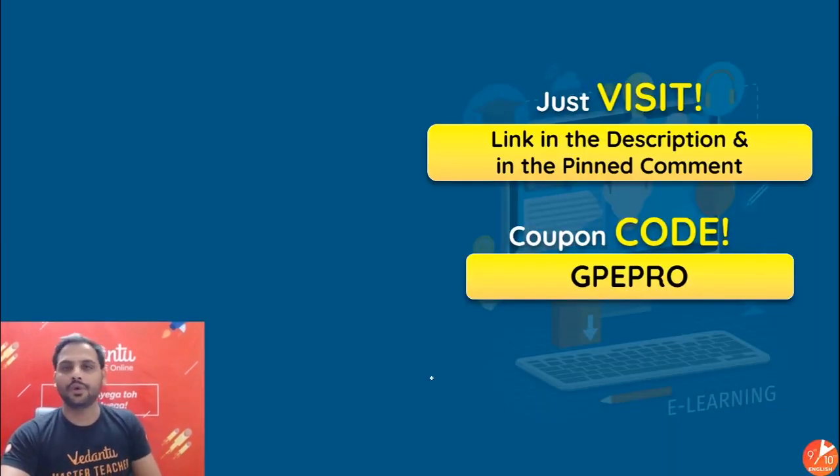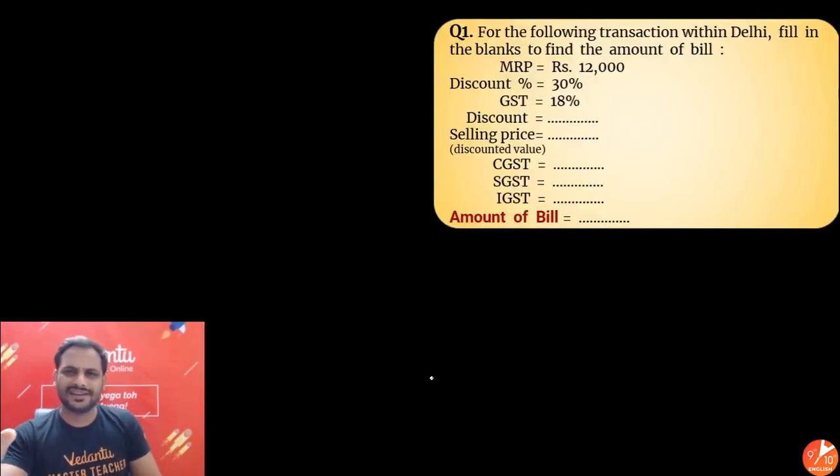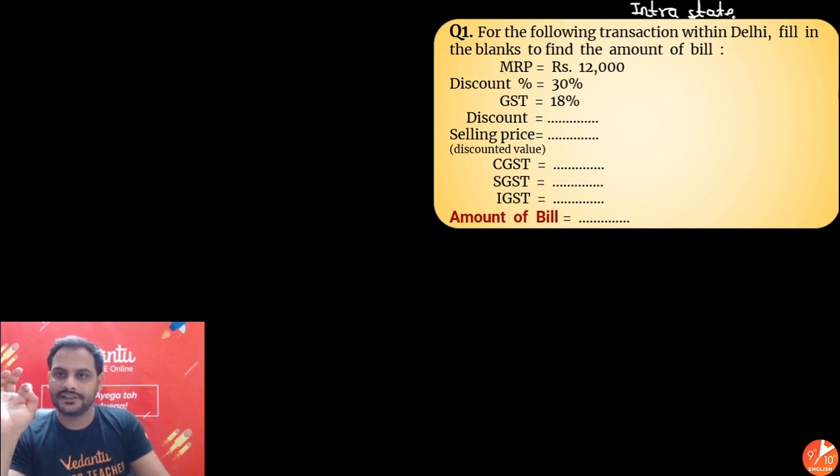Let's move ahead now with the questions. Questions, very easy, not that difficult. Let's look at this question. For the following transaction within Delhi, since I am saying within Delhi, you can clearly understand it is intra-state, within the state.